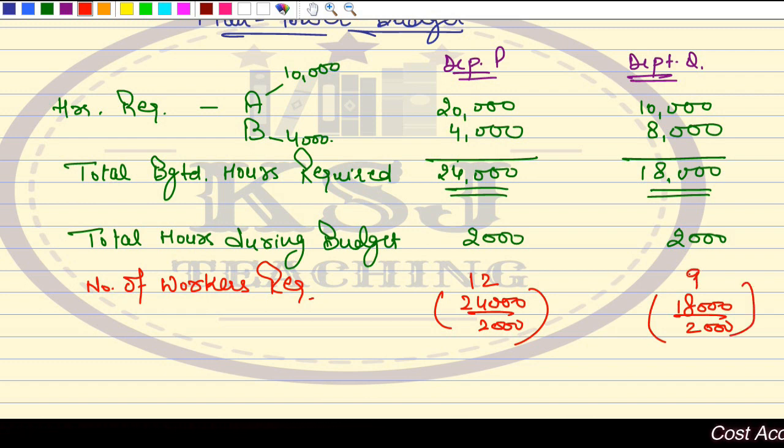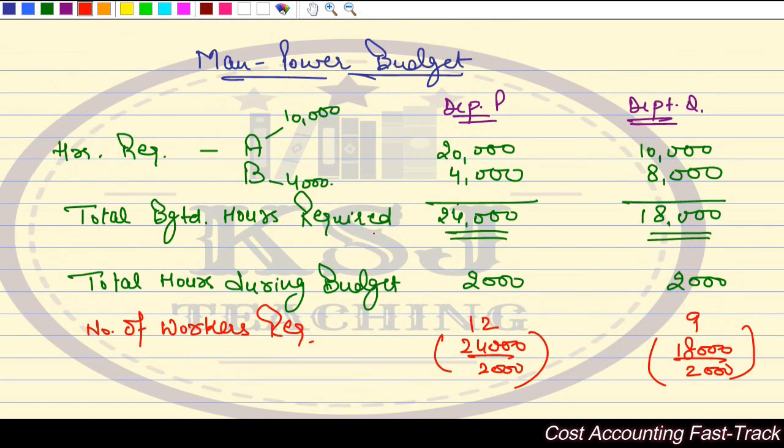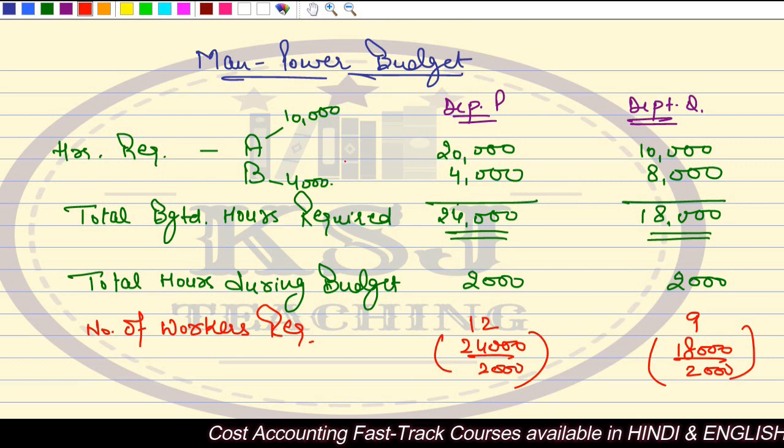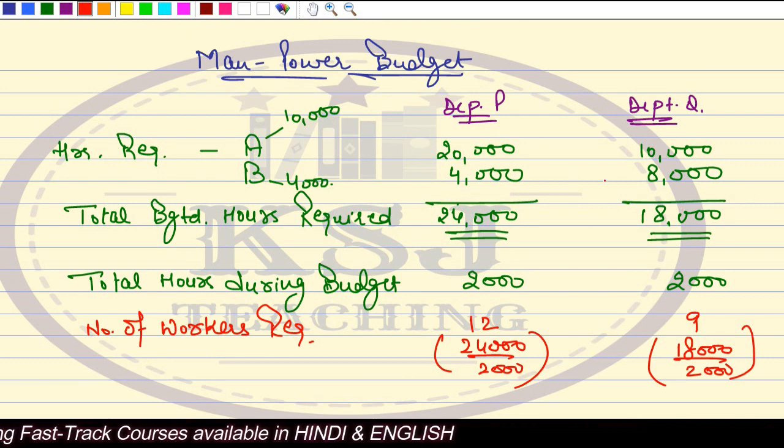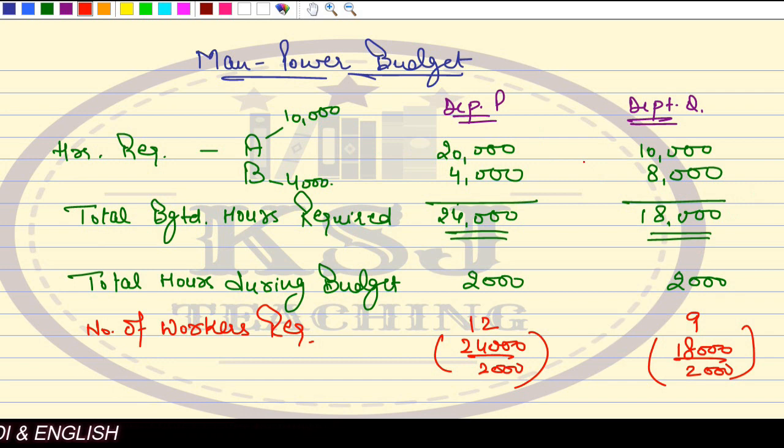This is how the workers requirement will be calculated. First we calculated the total number of hours required to manufacture these goods. In department P 24,000 and in department Q 18,000. But we say that one worker can work for only 2,000 hours in the whole year. That is a limitation.